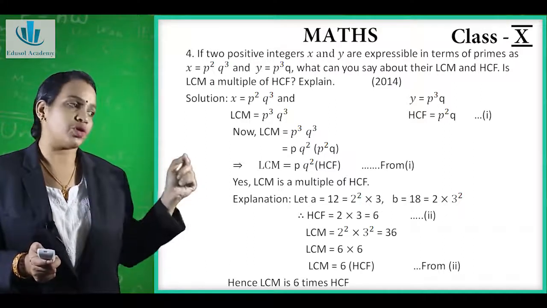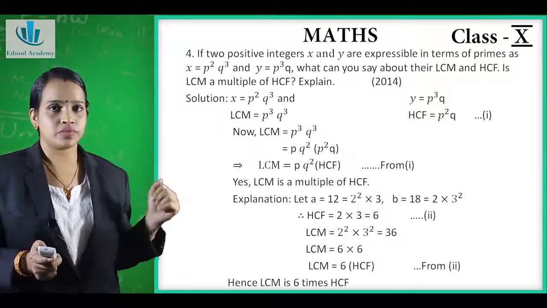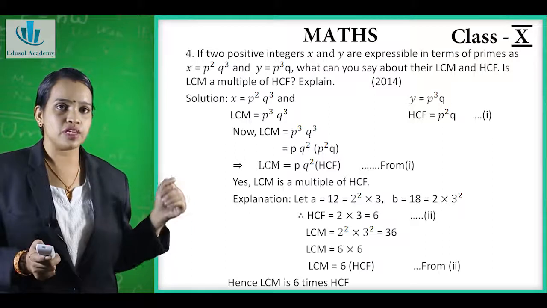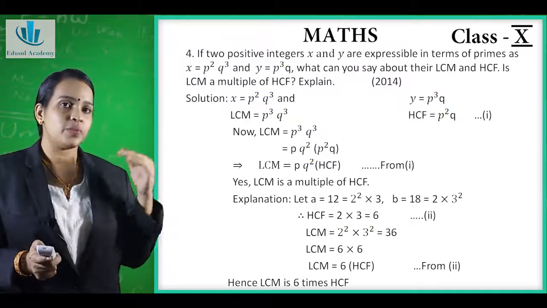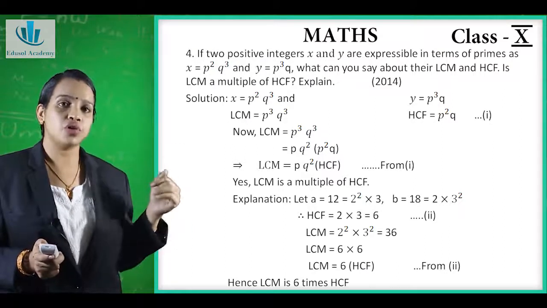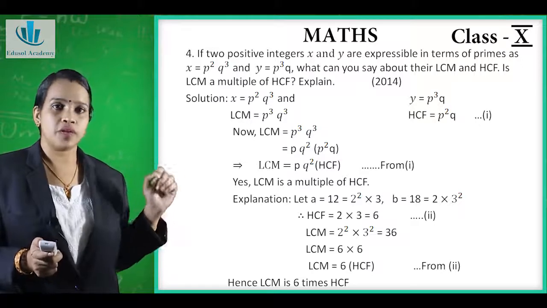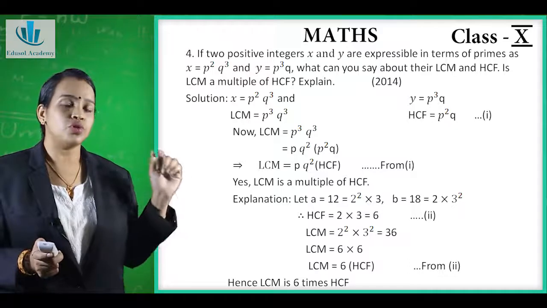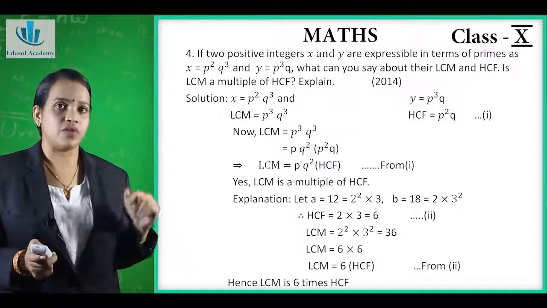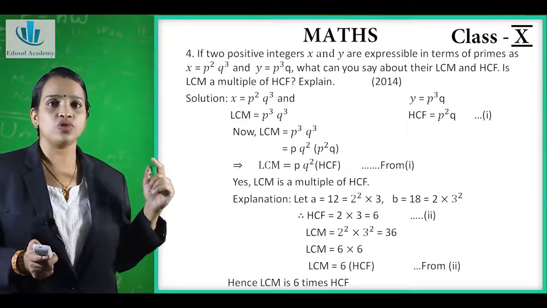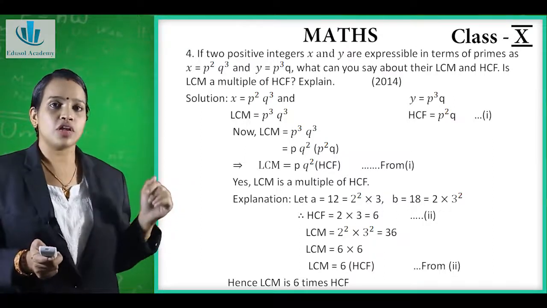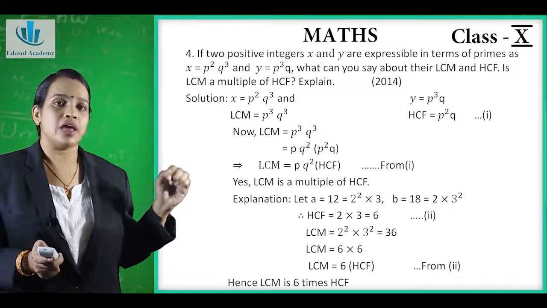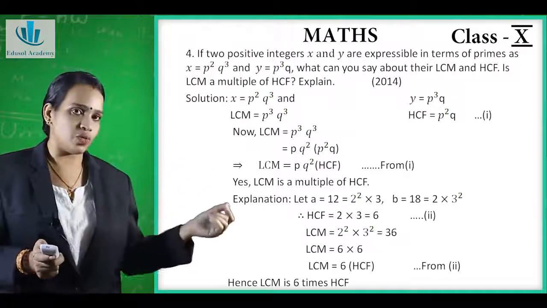We give it as equation 1. Now the LCM is p raised to 3 into q raised to 3. We will take p q squared common, that is p q raised to 2 into p raised to 2 into q. Now in the bracket, p raised to 2 into q is nothing but our HCF. So in place of p raised to 2 into q, we can write HCF. Therefore our LCM is equal to p into q raised to 2 times HCF. We will give it as equation 1.